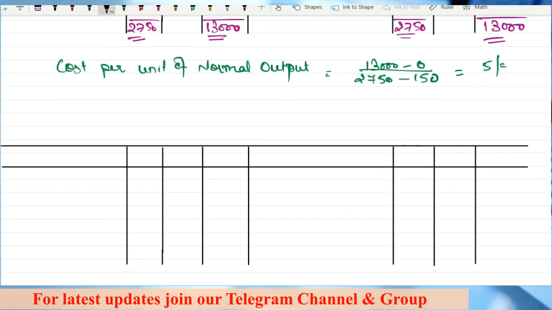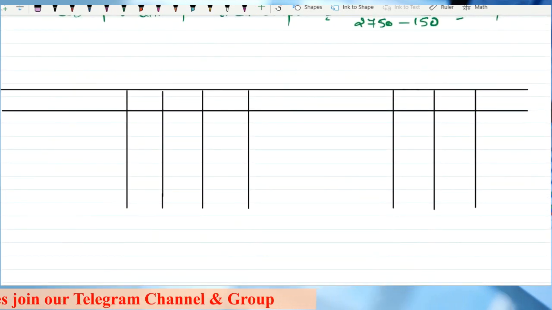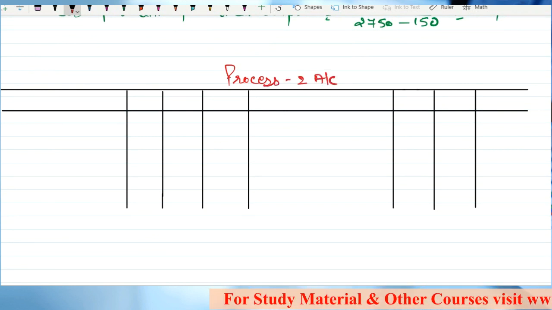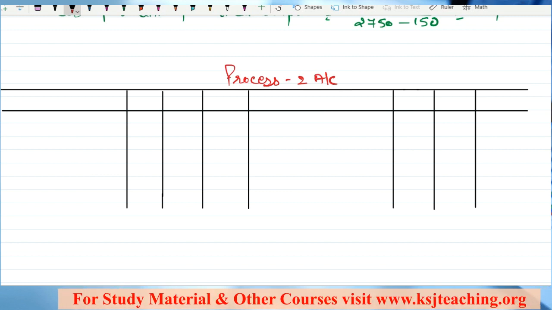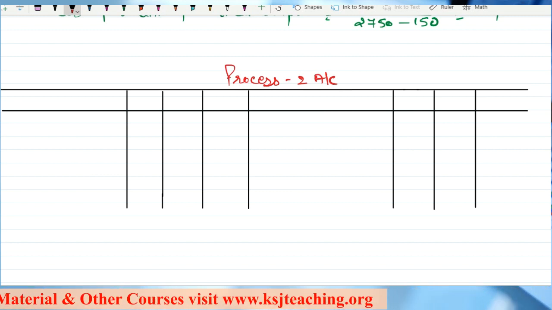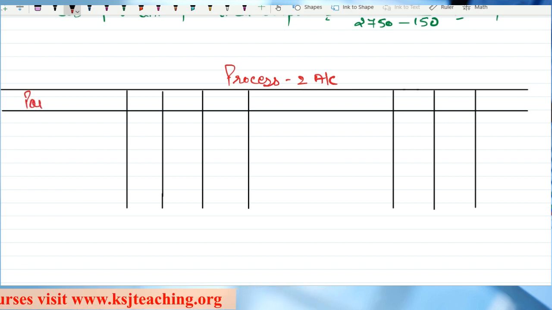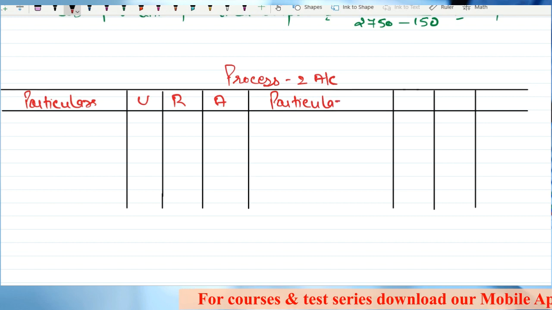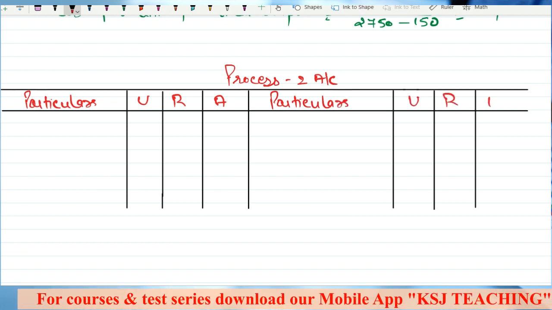Now, coming to the process 2 account. From here, the actual picture will start. Sir, up till now, what was it? Up till now, it was a trailer. Now, process 2 account. The format is going to remain the same: particulars, units, rate and amount.